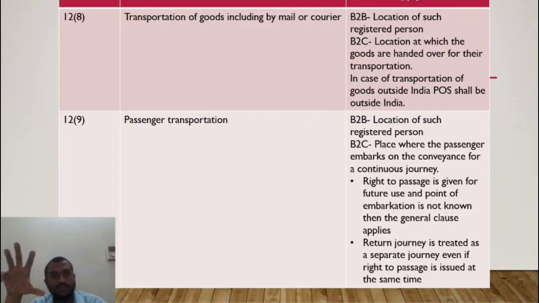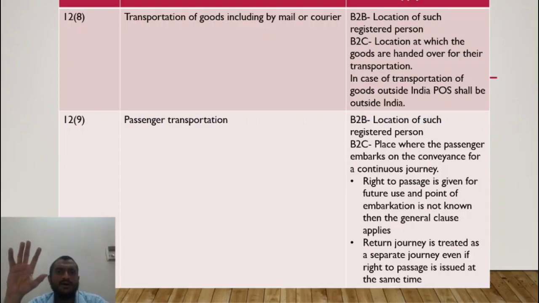You are in Himachal Pradesh, and you have hired a GTA to transport the goods. Now in this case, where are the services actually being consumed?